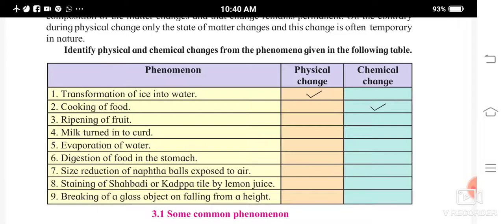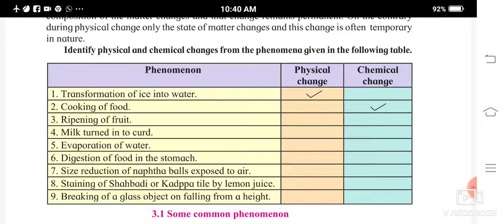Now how do you identify this? Transformation of ice into water. You know, ice is converted into water, and water can again be transformed into ice. So this is just a physical change. Now cooking of food, this is permanent, isn't it? Once you cook something, you prepare a vegetable, or you prepare chapati out of wheat. Can you convert the chapati again into wheat? No. So this is a chemical change.